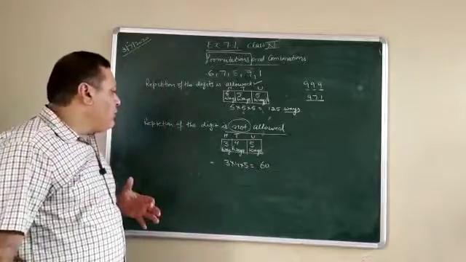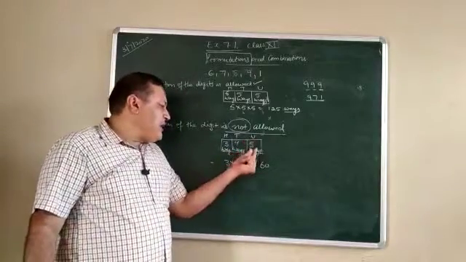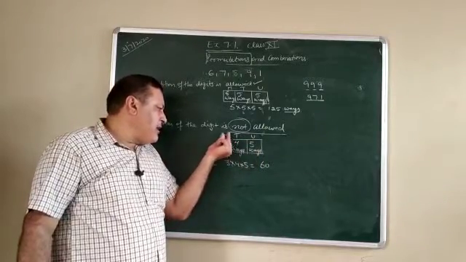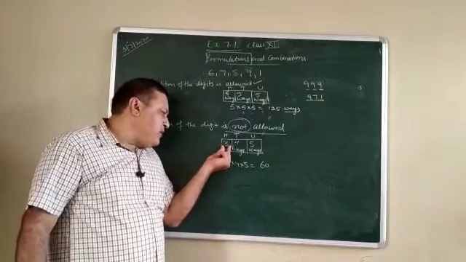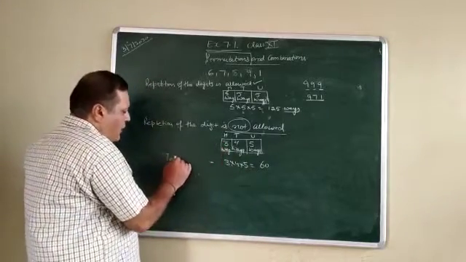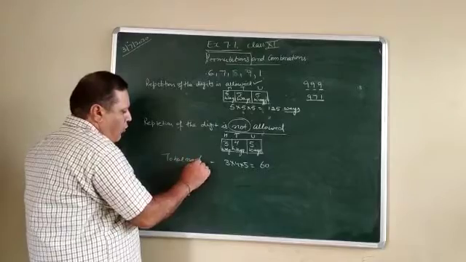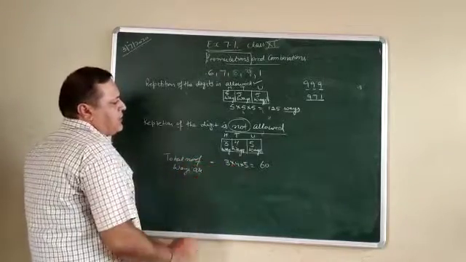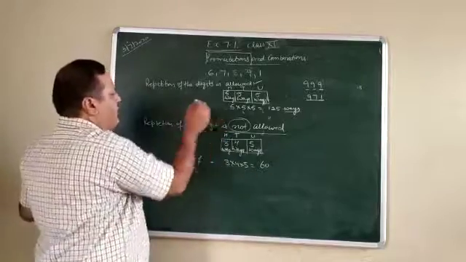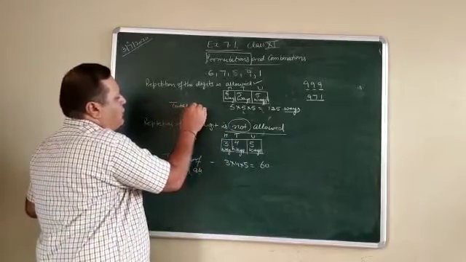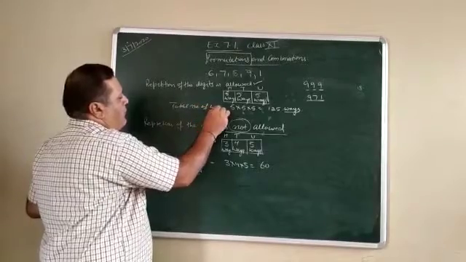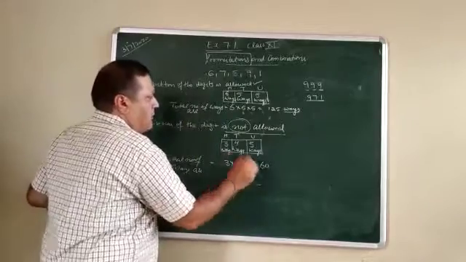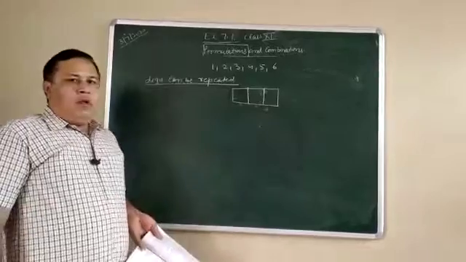Now how can you represent this? You simply say ones place can be filled in 5 ways, tenth place can be filled in 4 ways, hundredth place can be filled in 3 ways. Therefore total number of ways is 5 into 3 into 4, that is equal to 60. Similarly you can write down here total number of ways. Clear? I hope you understand the concept.